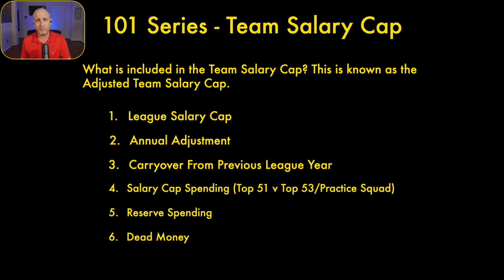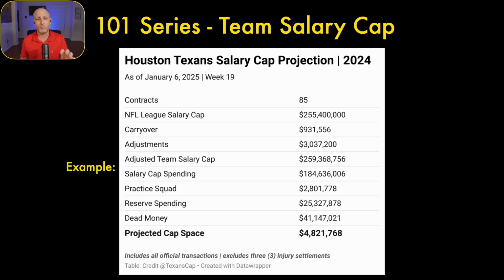It could be roster bonuses. So any money that's been allocated towards the salary cap following the rules of the CBA could fall under the dead money. So when you add all those things together, here's just kind of a breakdown.